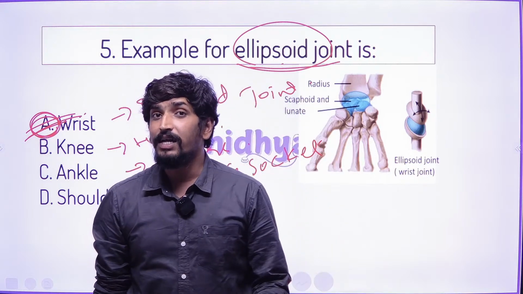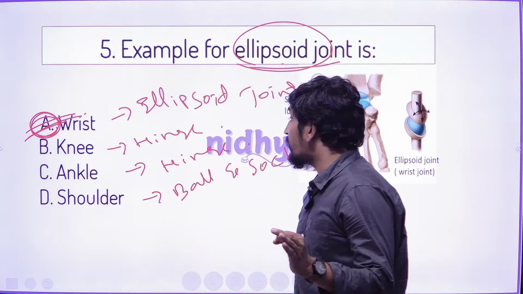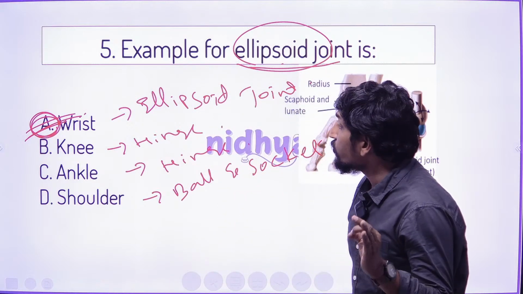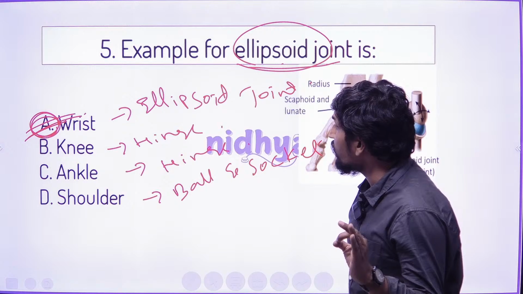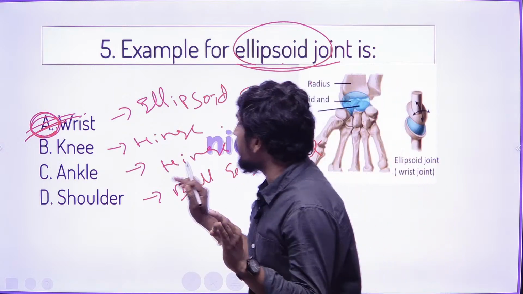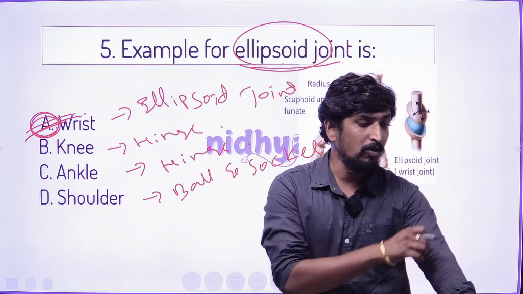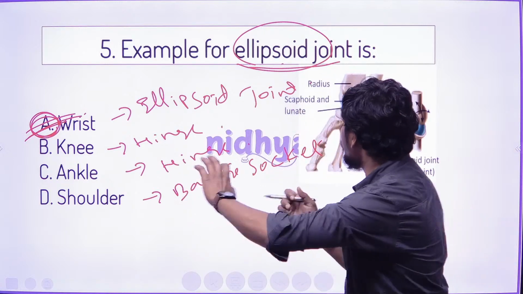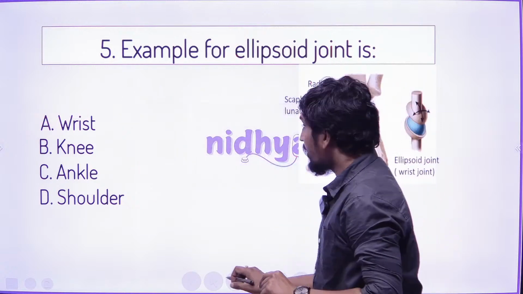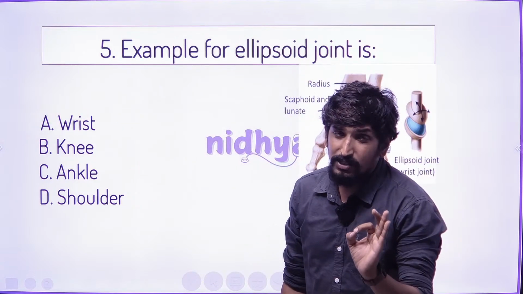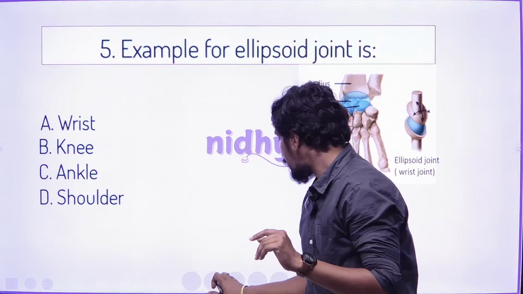And one more, we can see that the shoulder also we can go with this. The shoulder is also called a ball and socket joint, we can go with all of this. Then next, in the ankle, one more ellipsoid joint we can also see, but in depth that is covered separately.